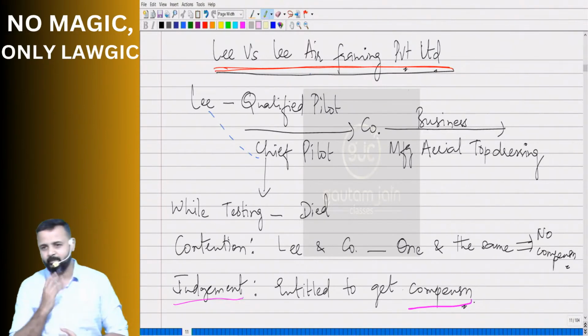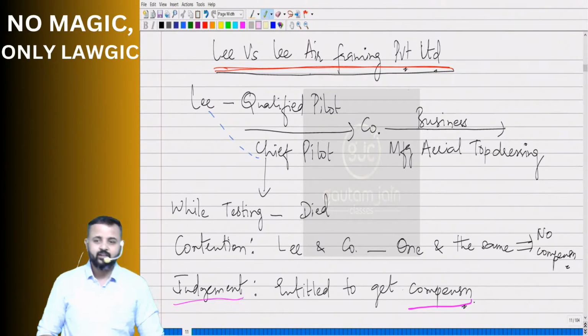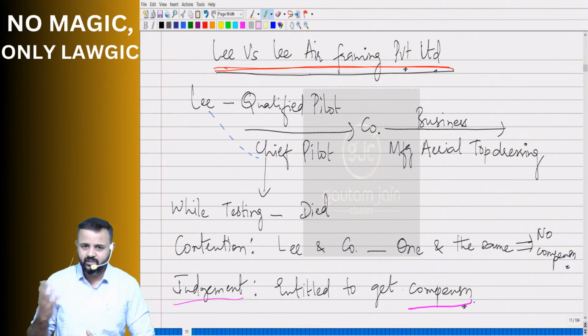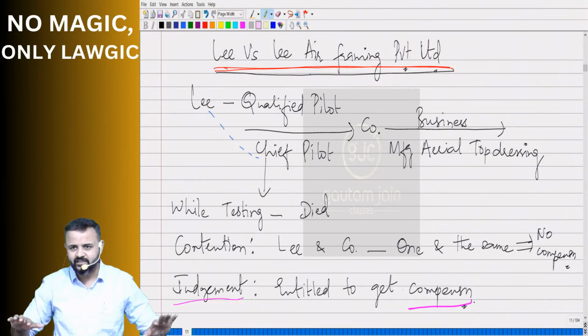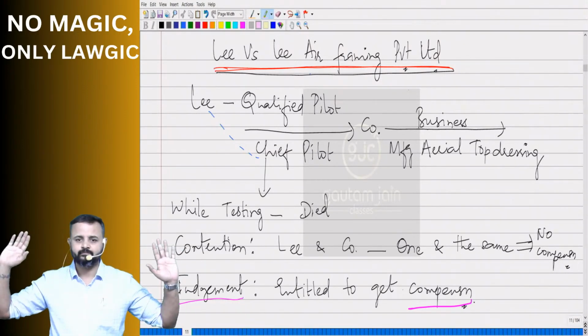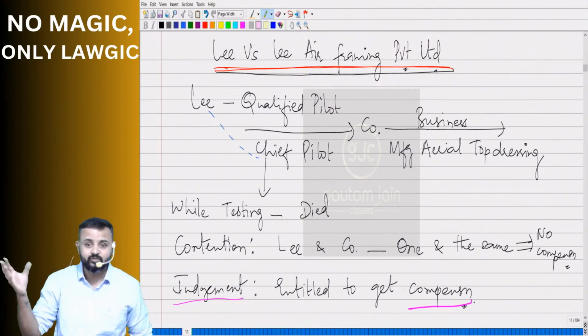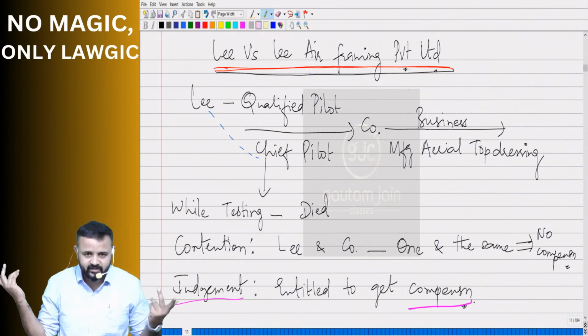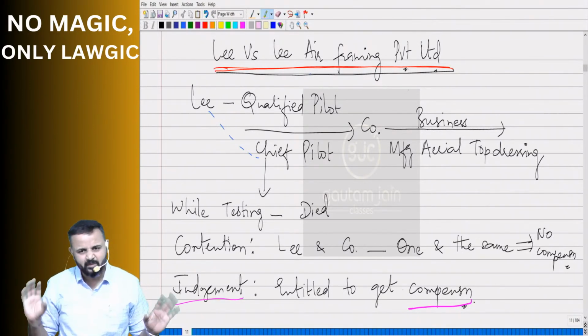Okay, sir. Now what happened? One day when he was testing one of the rooftops, one of the aerial top dressing, he met with an accident and died. And died. That means that was a defective aerial top dressing maybe. That's why he died.